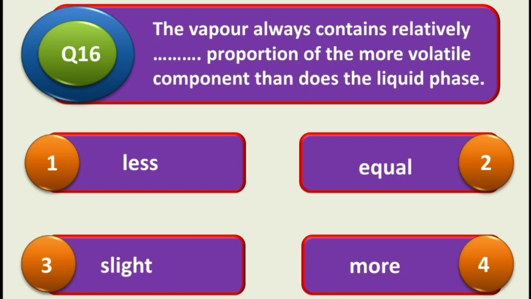So next question: the vapor always contains relatively dash dash proportion of the more volatile components than does the liquid phase. So first is less, second is equal, third one is slight, and fourth one is more. So the correct answer is more. So the vapor always contains relatively more proportion of more volatile component than does the liquid phase.